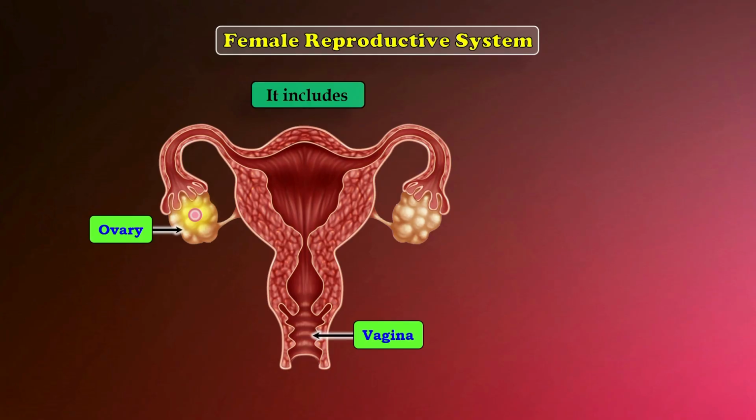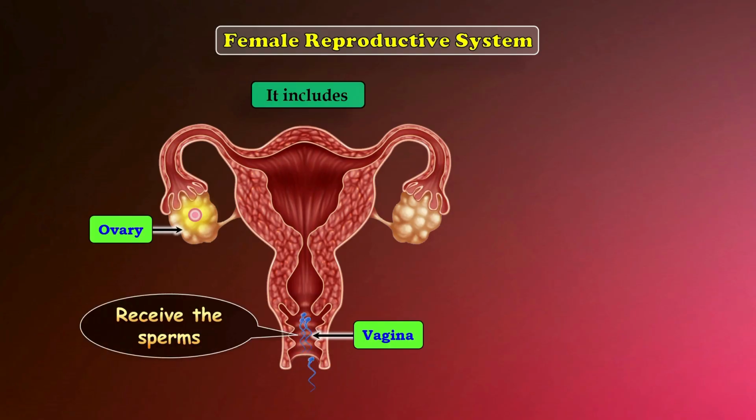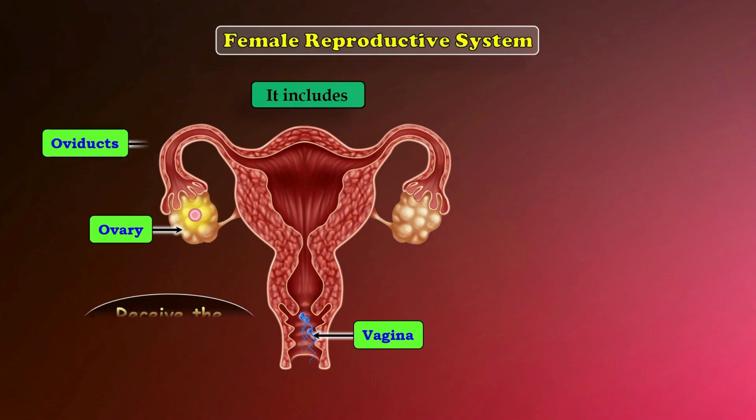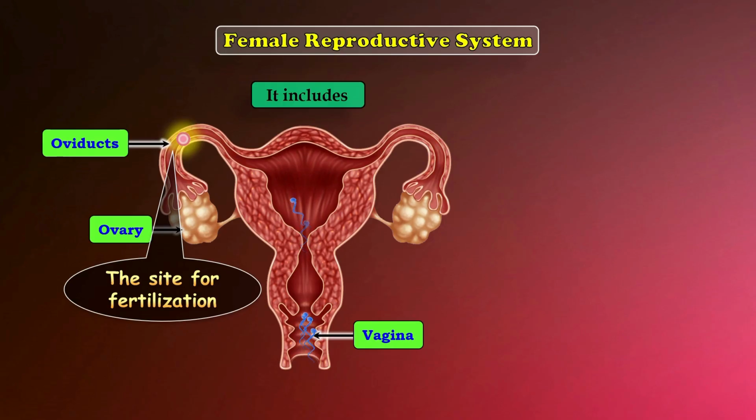Next, we look at the vagina. The vagina is the part where sperms enter the female body during reproduction. From here, the sperms travel upward toward the egg to begin the journey of fertilization. Now we move to the oviducts, also known as the fallopian tubes. This is a very important part because the oviducts are the actual site of fertilization. Here, the sperm meets the egg, and fertilization takes place if both meet at the right time.